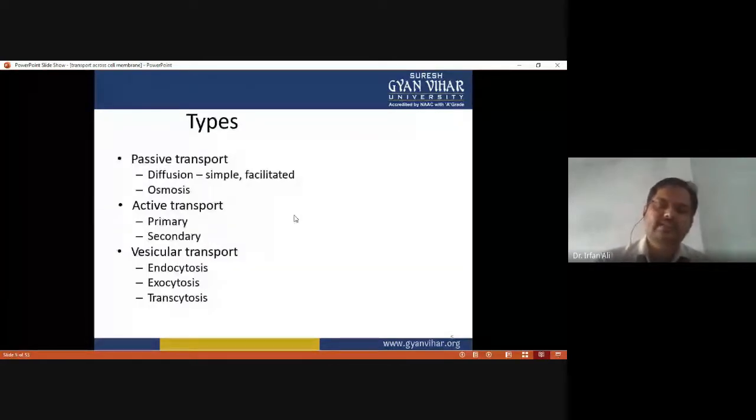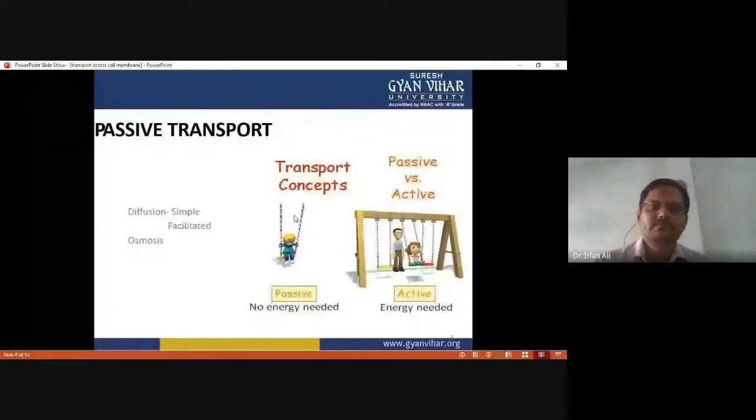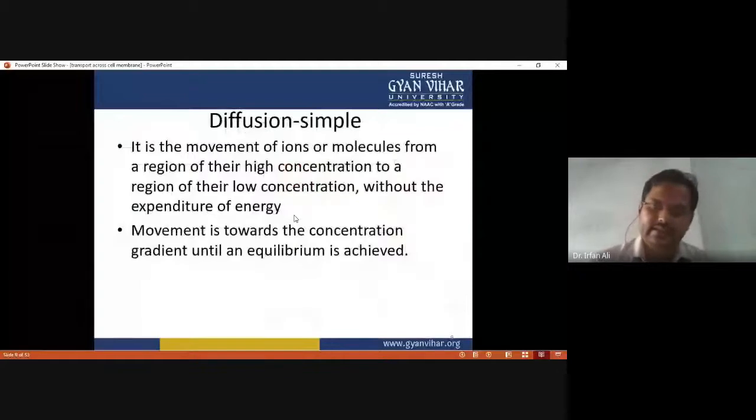And this chart shows the various types of transport process. And this figure shows why energy is required in active transport, and why there is no use of energy in passive transport. And today we have to discuss the diffusion process.